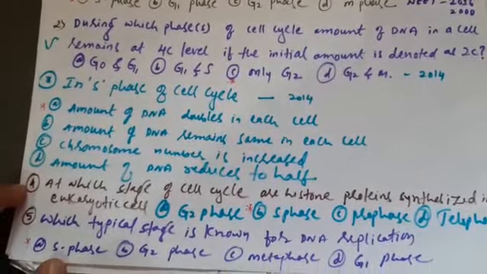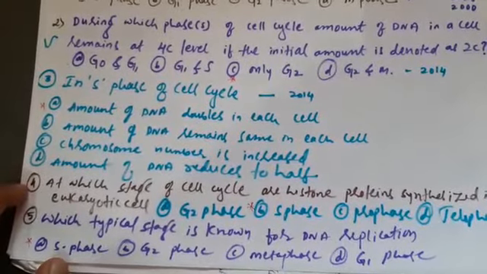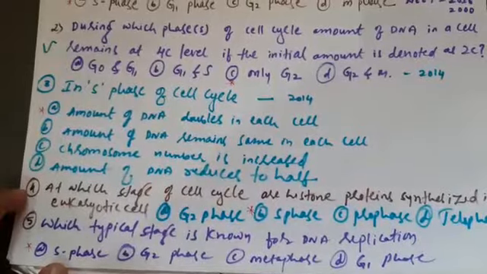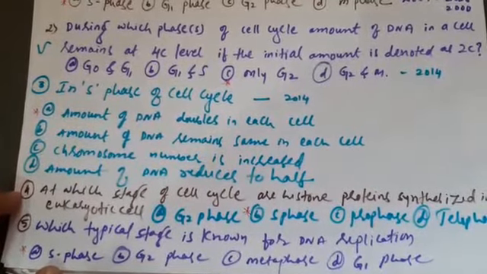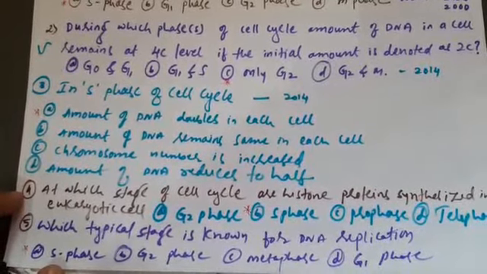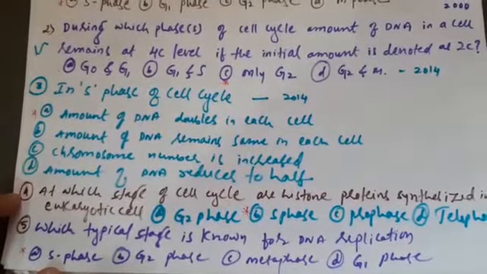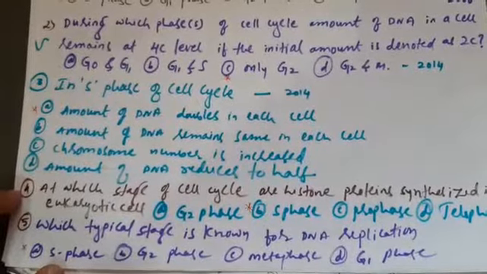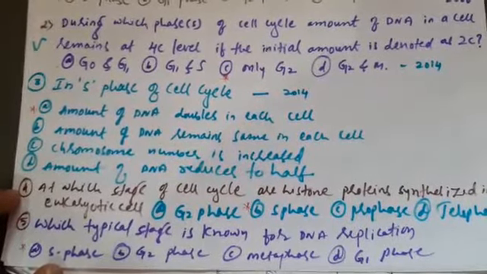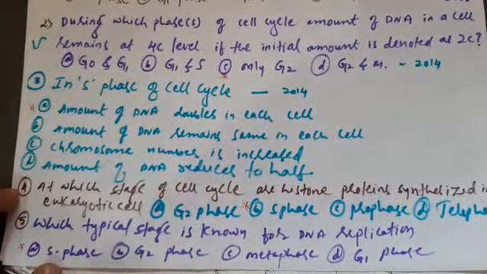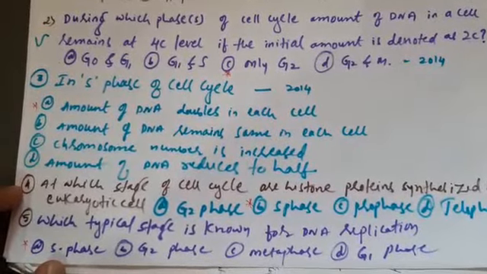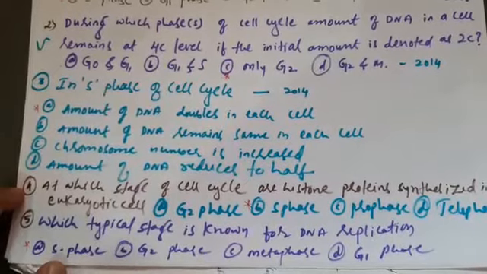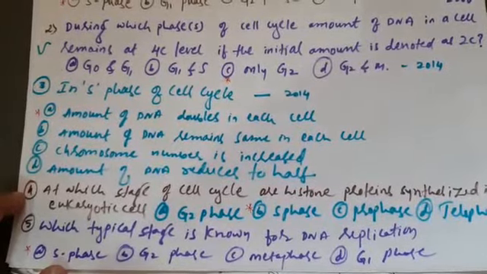The options given are: A, G0 and G1; B, G1 and S; C, only G2; D, G2 and M. The right answer is C, only G2. G2 is the second growth phase which occurs after the synthesis phase. In S phase, DNA doubles from 2C to 4C.